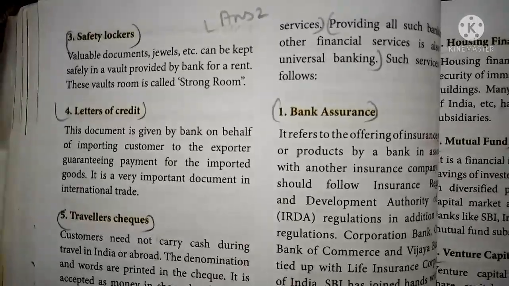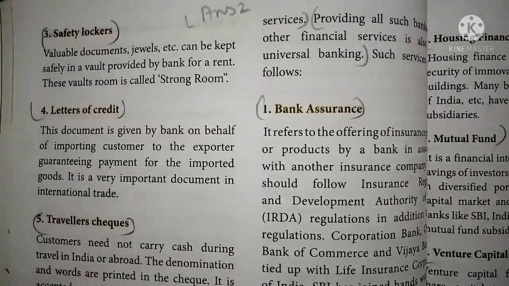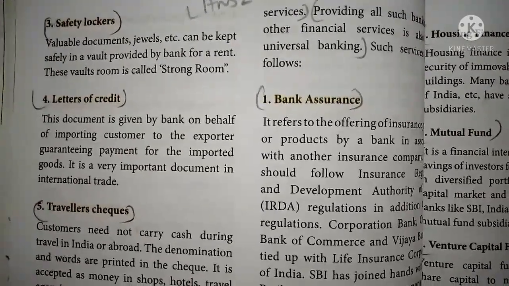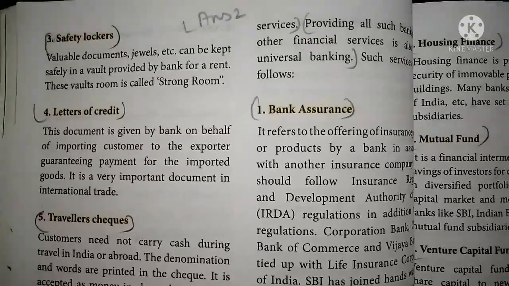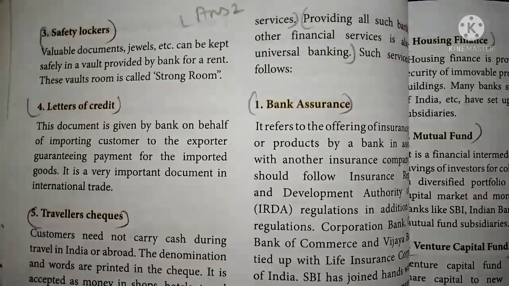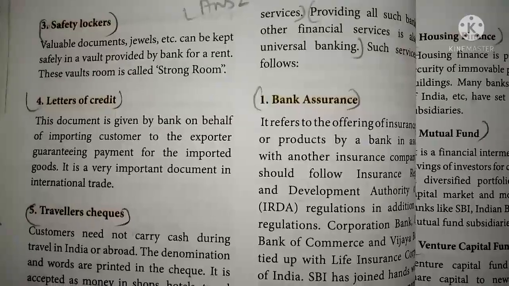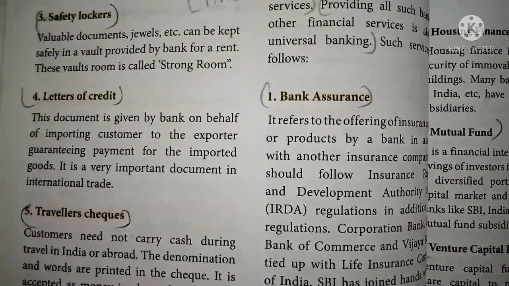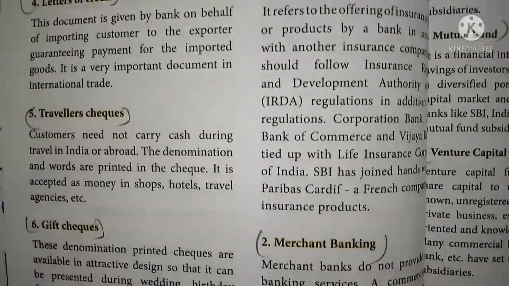Safety lockers. Valuable documents, jewels, etc. can be kept in safety in a vault provided by the bank for a rent. This vault room is called a strong room. Letter of credit. It is a document given by the bank on behalf of the importing customer to the exporter, guaranteeing payment for the imported goods. So it is a very important document in international trade.